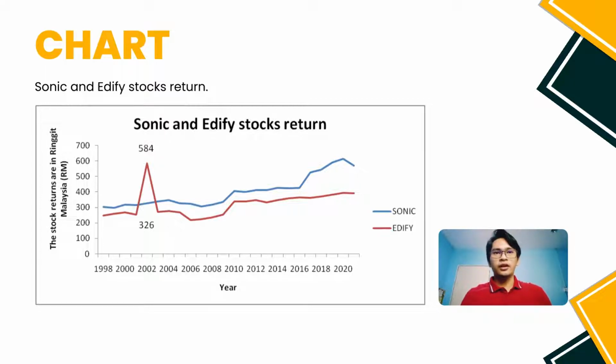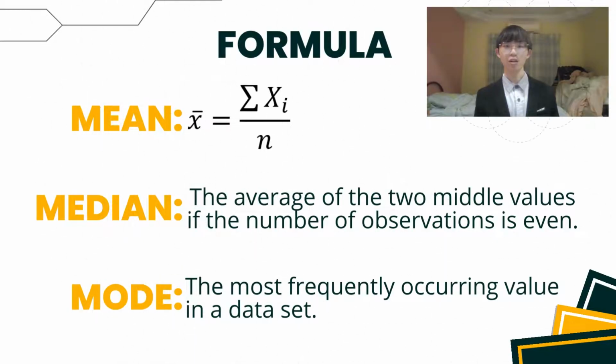Graph of Sony and Edify stock return from 1998 to 2020. Both of them show an uptrend. However, the Sony uptrend is higher than the Edify uptrend. But in 2002, the Edify value is higher than the Sony value, which is 584 versus 326. Here's the formula of our calculation.